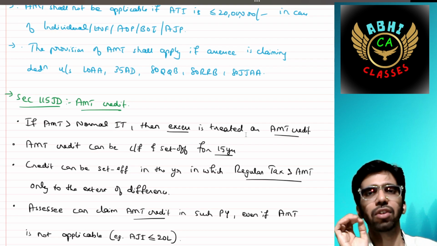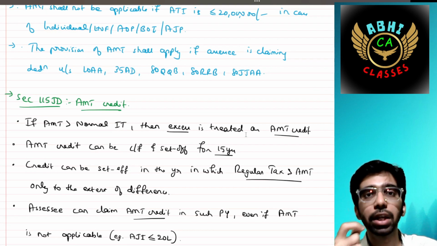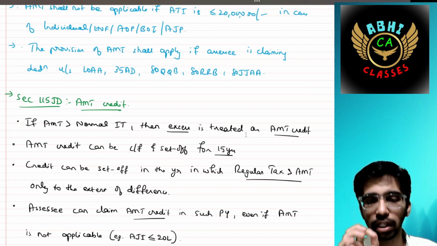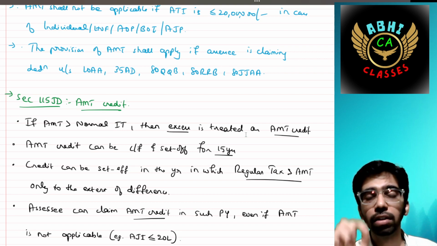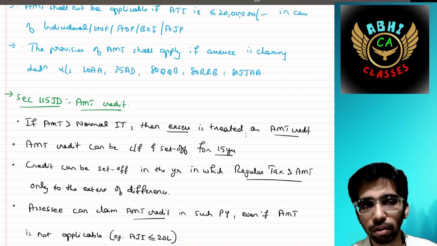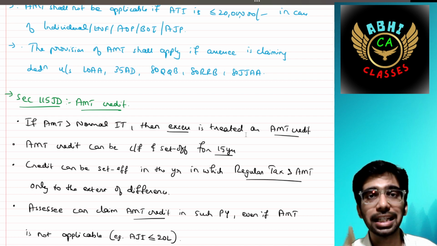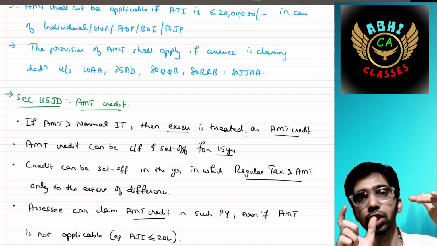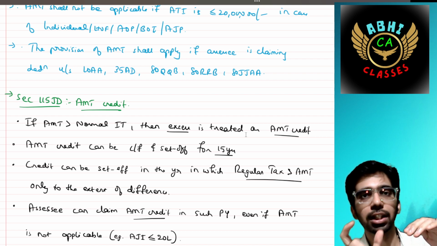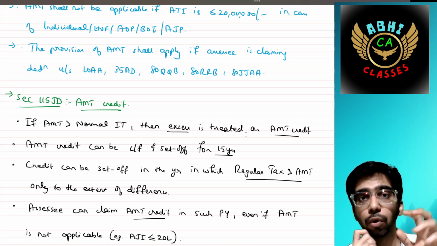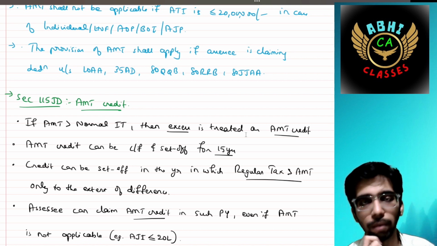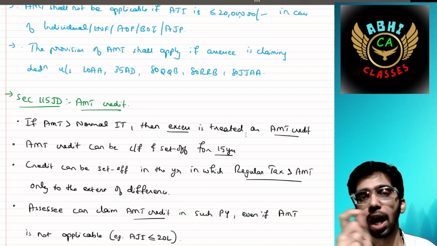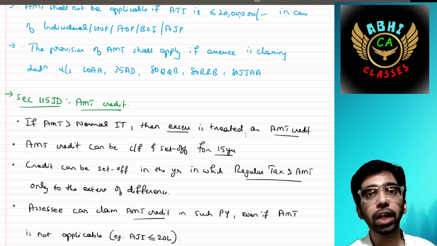What do you mean by section 115JD, that is AMT credit? For example, if the tax amount as per AMT is more than the tax amount as per the normal provision, then the excess amount is treated as AMT credit. For example, as per the AMT provision the tax amount is 12 lakh. As per the normal provision, the tax amount is 10 lakh. You have to pay the 12 lakh to the income tax government. The excess 2 lakh is considered as AMT credit that you can utilize.